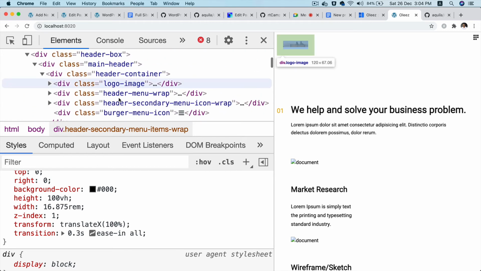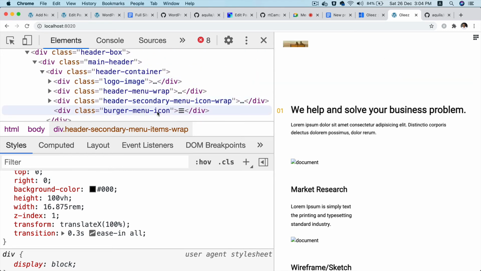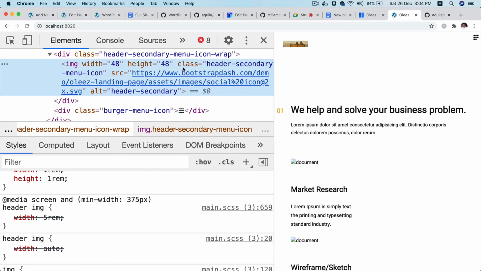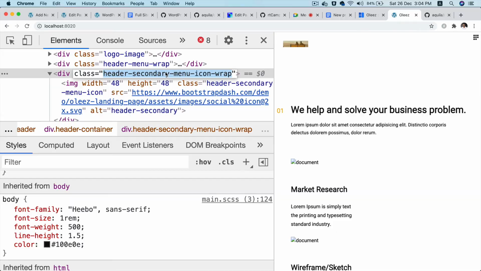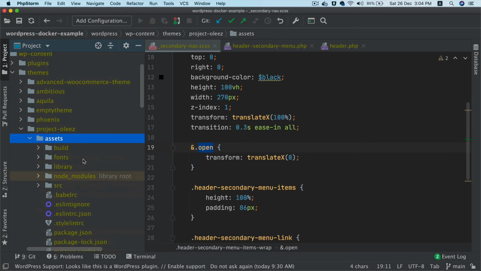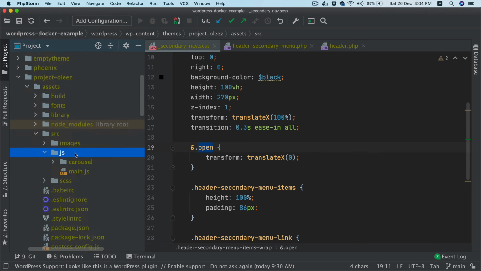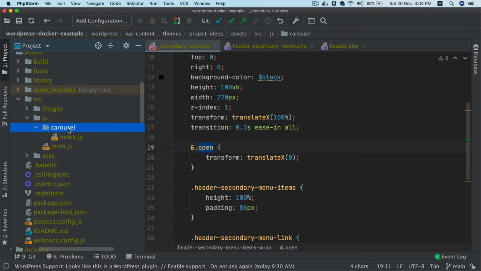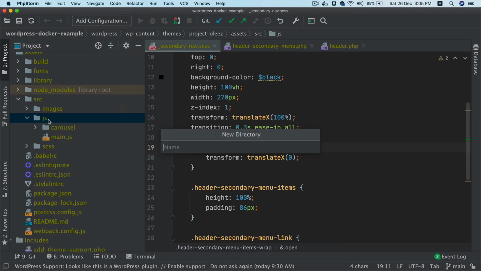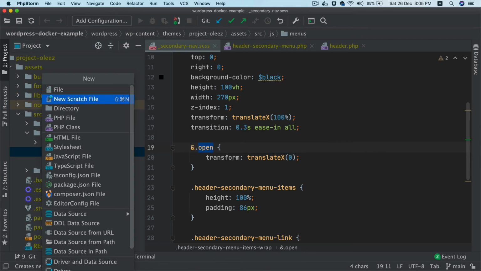So what I'm going to do is, where is my button? So this is the button, right? So I'm going to get hold of this button. I'm going to go and write some JavaScript. So I'll go to assets, source.js, and then inside of this I'll create something called menu, and then I'll create index.js.